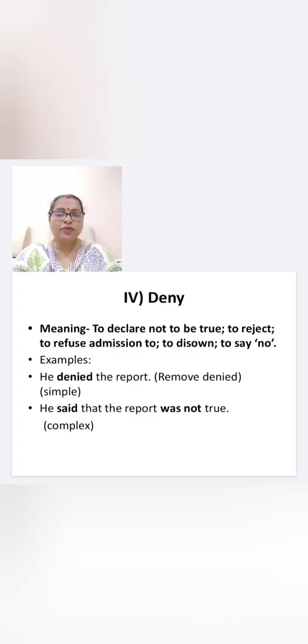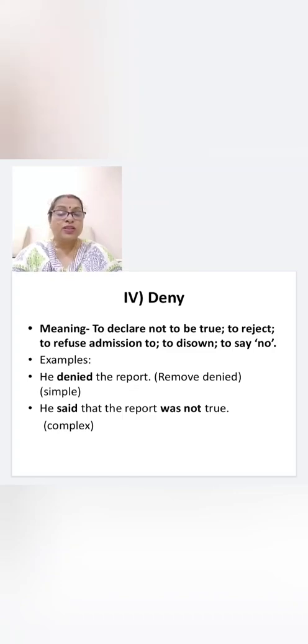Only one finite verb, denied the report. Now, if you have to make it complex, when you remove denied, what will you do? He said that the report was not true. So what have you done? He said, main clause; that the report was not true, subordinate clause. So you have made it a complex sentence.